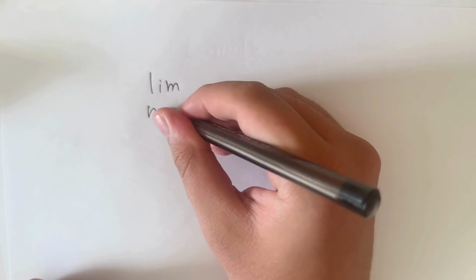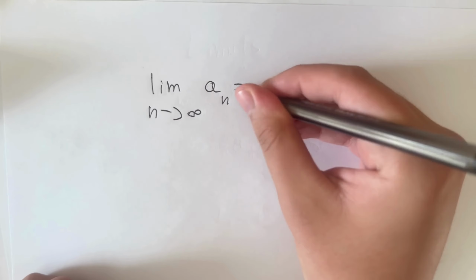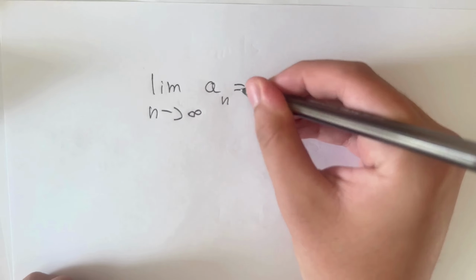Now let's find the limit of this sequence as n approaches infinity. So that limit is going to equal the limit as n approaches infinity of 1 minus 10 to the negative n. Now we know that as n goes to infinity, 10 to the negative n is going to shrink towards 0. That means our sequence gets closer and closer to our limit, which is equal to 1. And so once again, we have proved this.